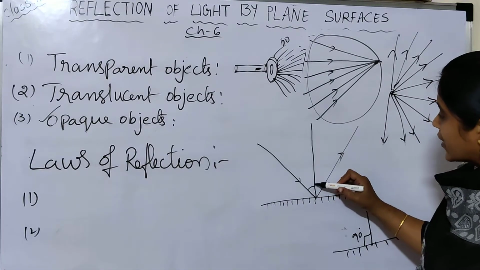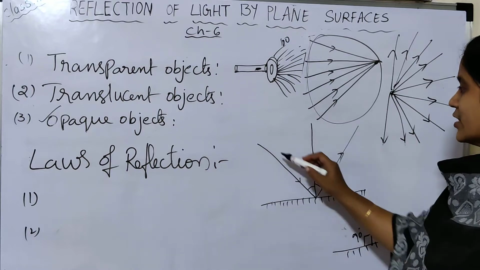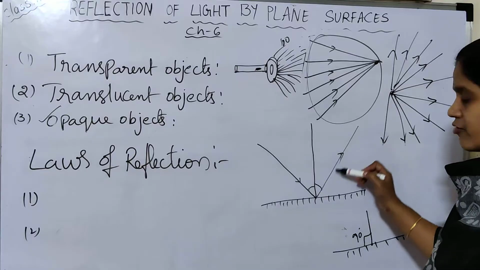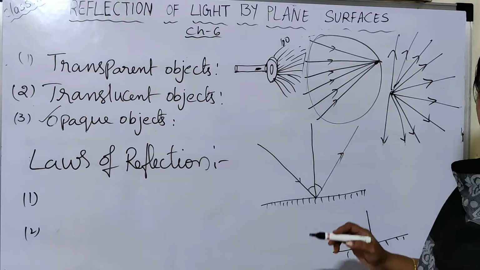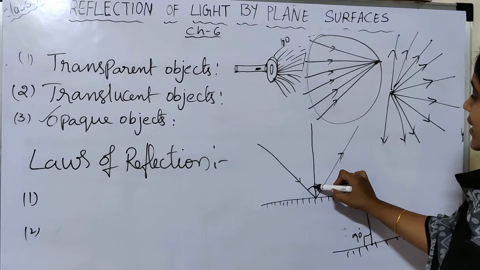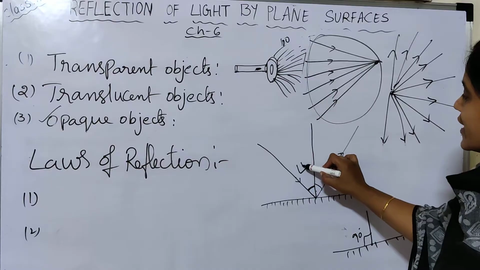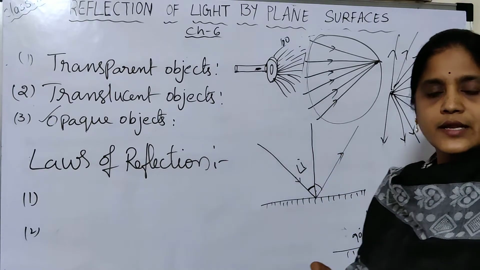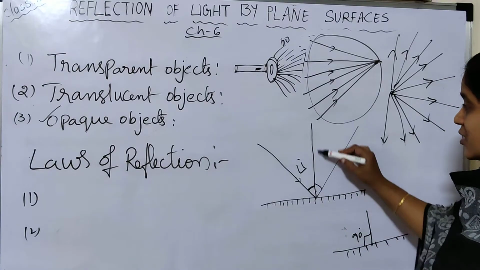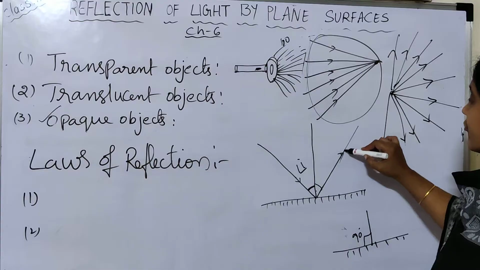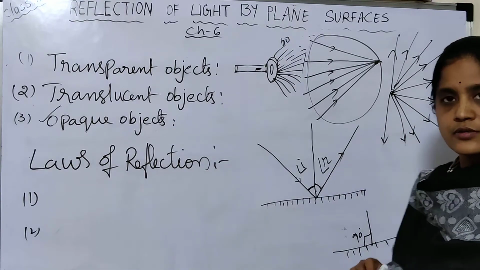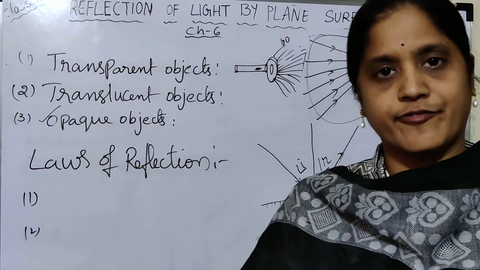Both the incident ray and the reflected ray make an angle with the normal. The angle between the incident ray and the normal is known as the angle of incidence, represented with the letter I. The angle between the normal and the reflected ray is known as the angle of reflection.